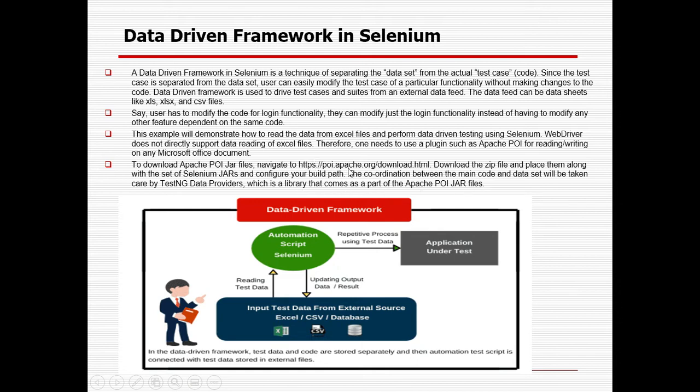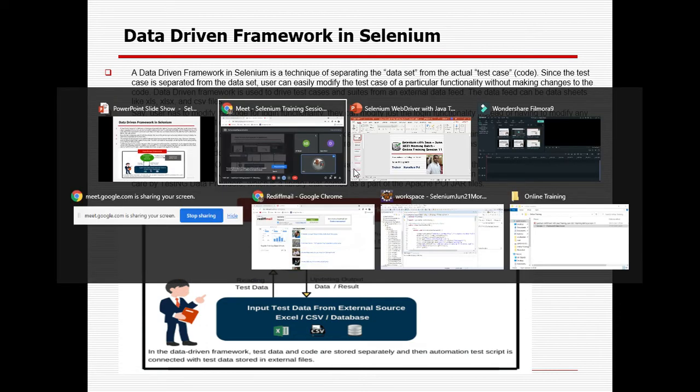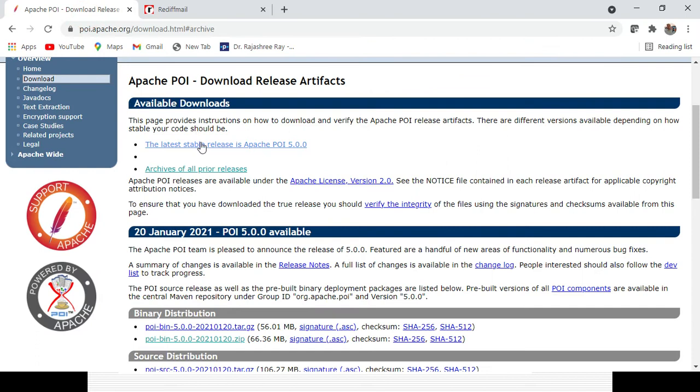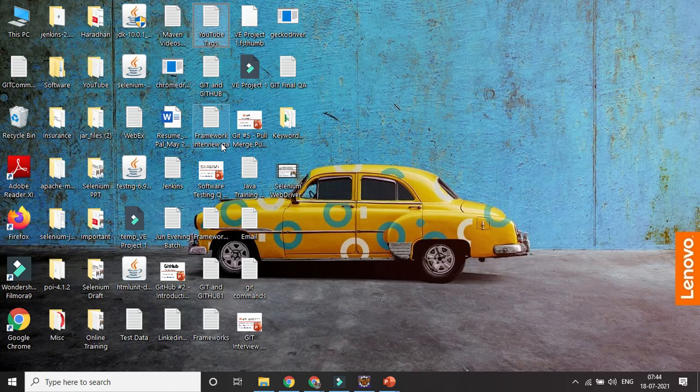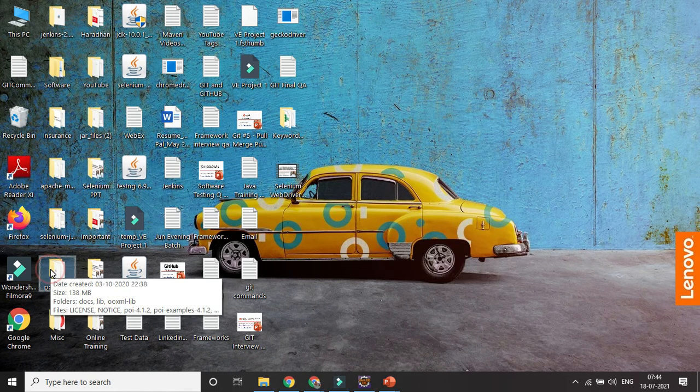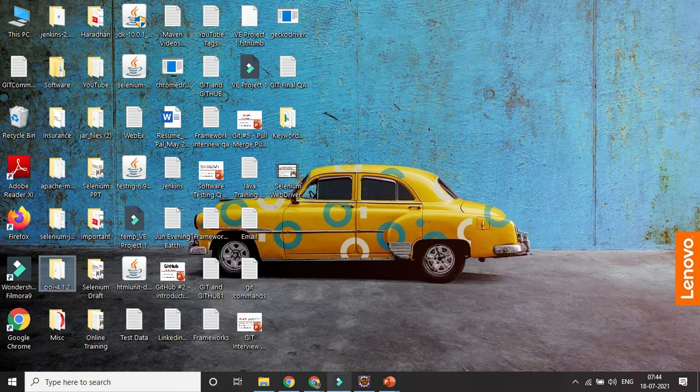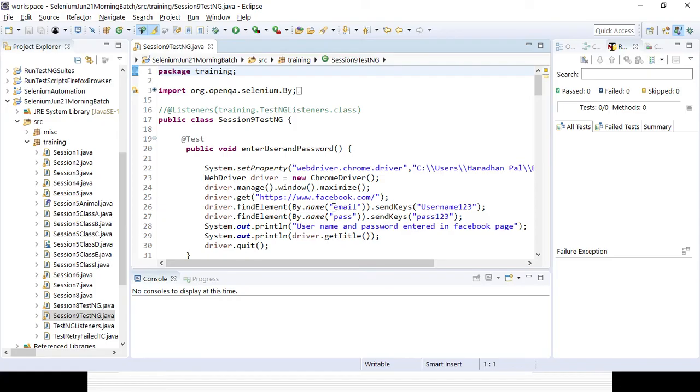So you need to go to that path first to download it, right? You will be getting all the things, you can download it, and once it is downloaded, you can save it. After unzipping it, here I have tried to download the Apache POI. Then once it is downloaded, suppose for whatever project you want to do it.